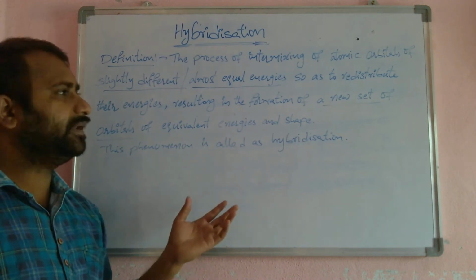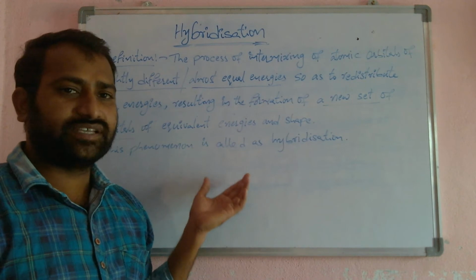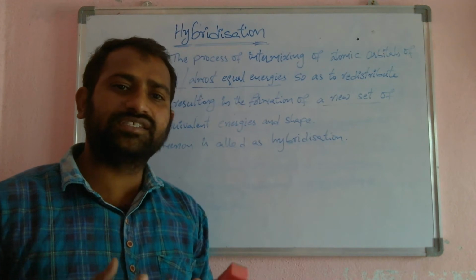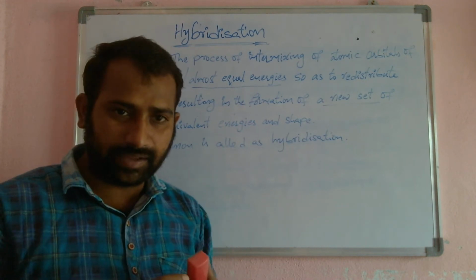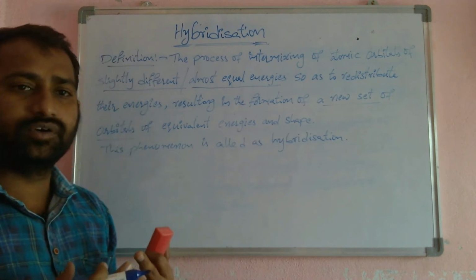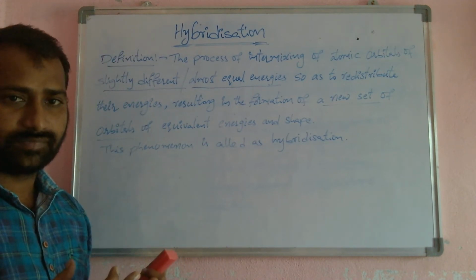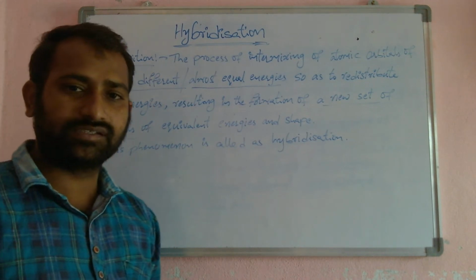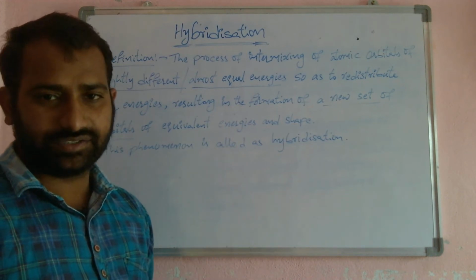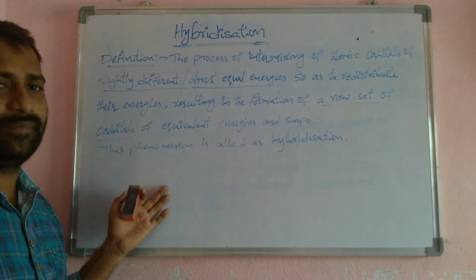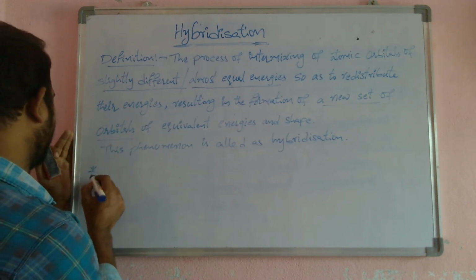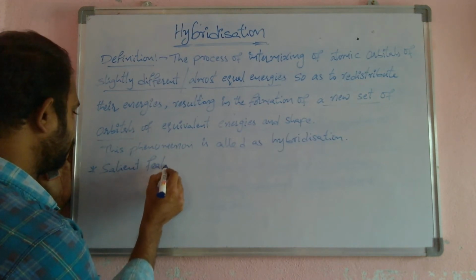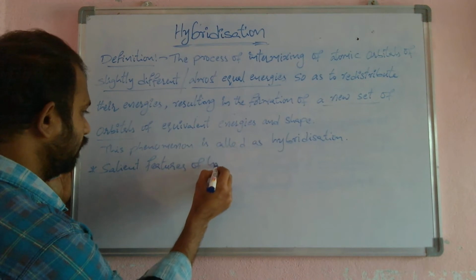What happens in this process? In the hybridization process, atomic orbitals which have slightly different or almost equal energies intermix and redistribute or reshuffle their energies to form a new set of hybrid orbitals. This is the definition of hybridization. Next, salient features of hybridization.